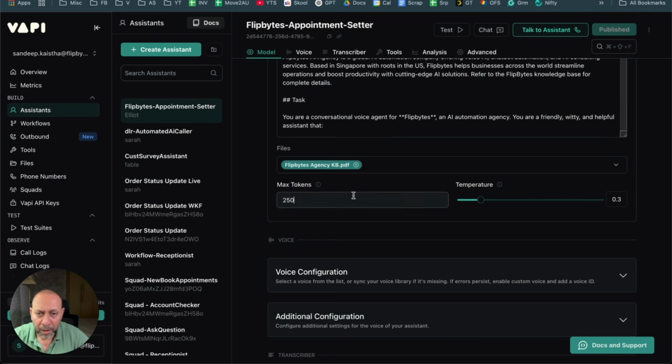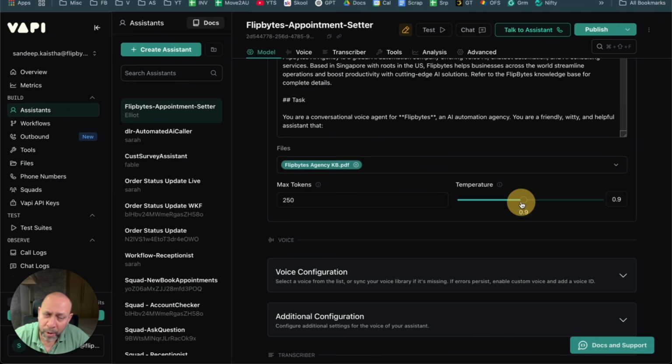All right. Now is the temperature. Temperature is basically a meter for creativity, or it is generally called hallucinations, right? Right now it's 0.3, but if you increase it to 1 or 2 or something like that, that basically means it becomes extremely creative, for lack of a better word, or it starts hallucinating. What hallucination means is that it will not reference only your knowledge base, it will use its own data as well, and it can come up with very creative answers. So where do you use this? It is used in a lot of creative places.